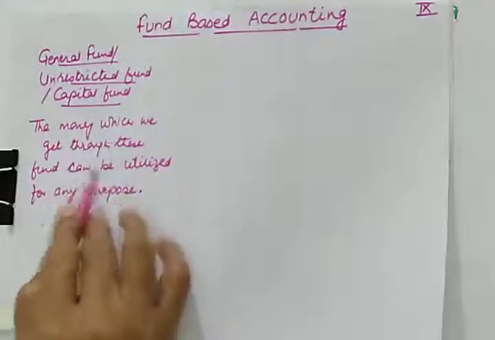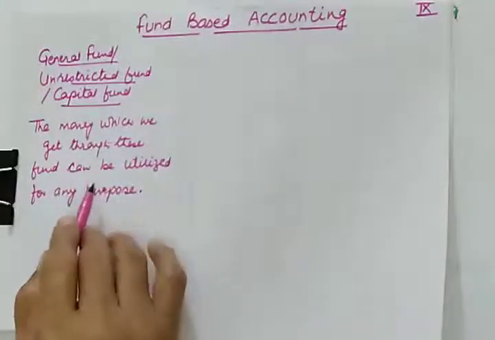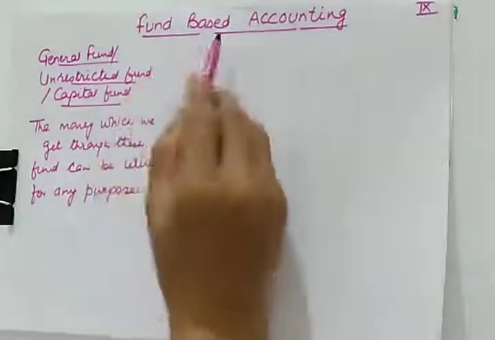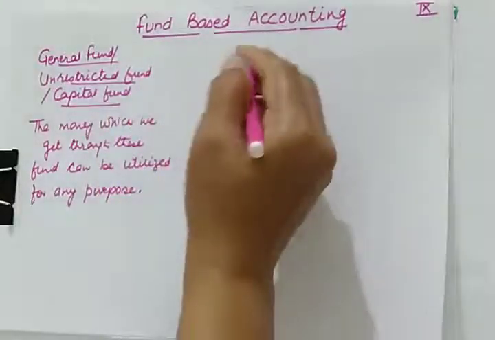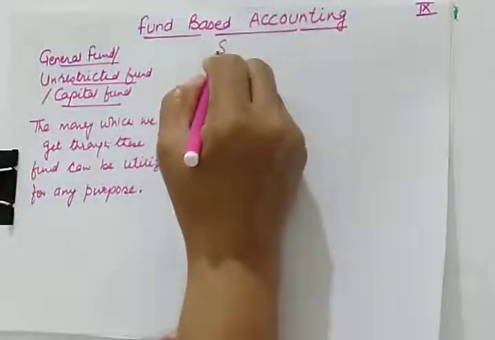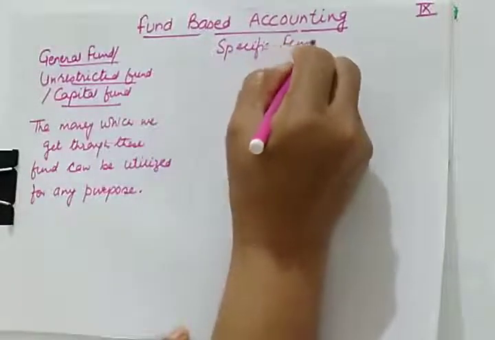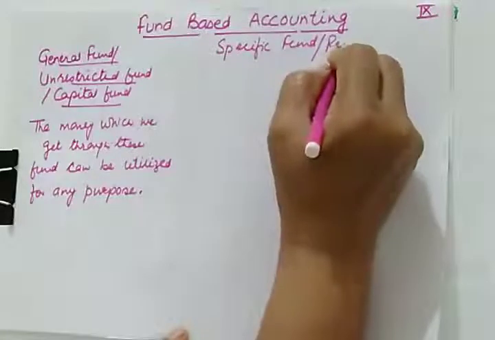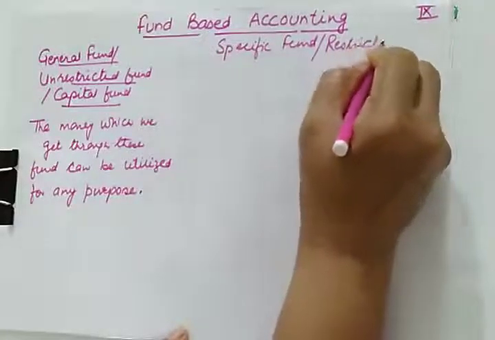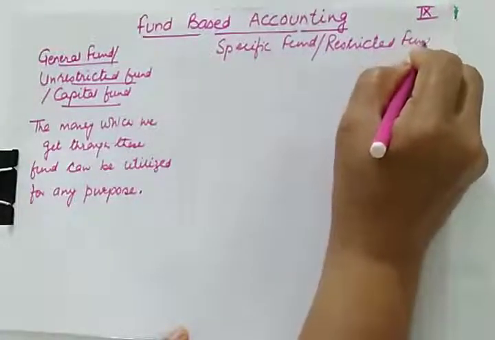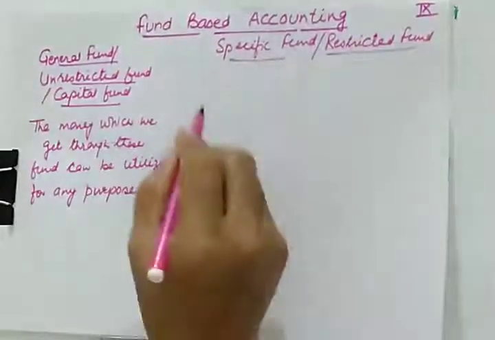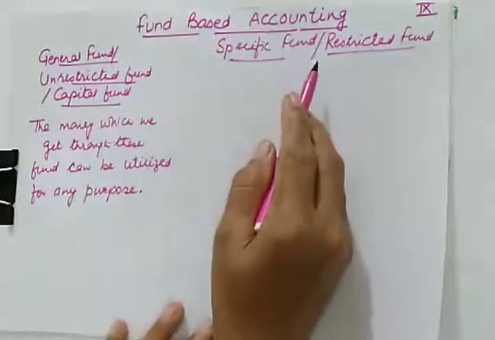So the purpose was not defined in the previous case, but in fund based accounting, this is commonly known as specific fund or restricted fund. What will happen in this case?